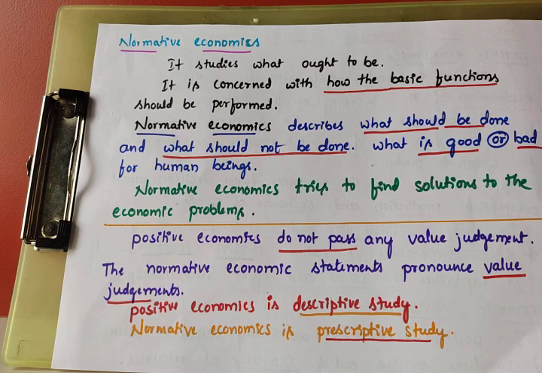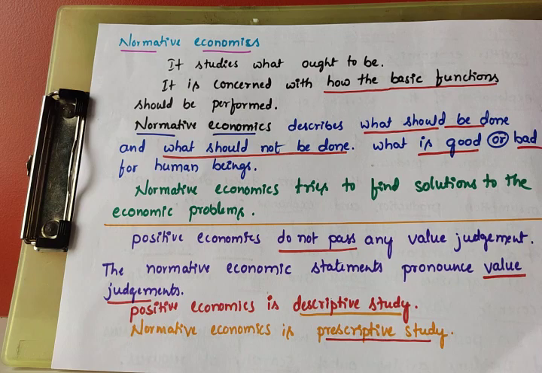To development of the country, like which type of technology we should adopt, which type of method we should adopt, for what purpose. So it gives the suggestions, it explains the methods, it can explain the techniques. Which one? Normative economics. It studies what ought to be, what should be done, right?